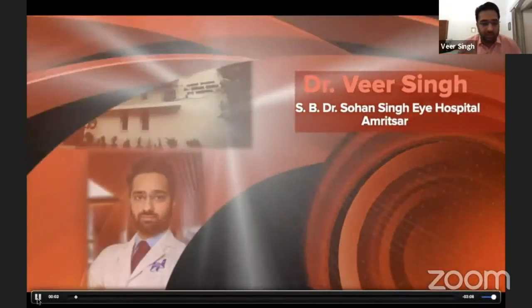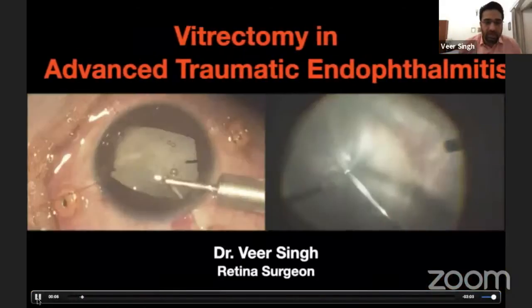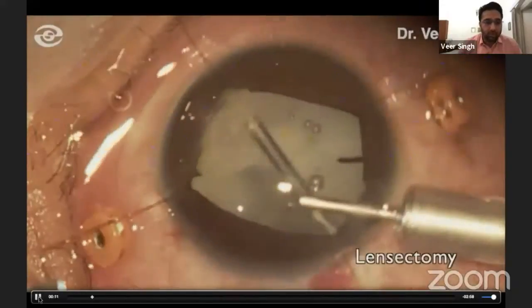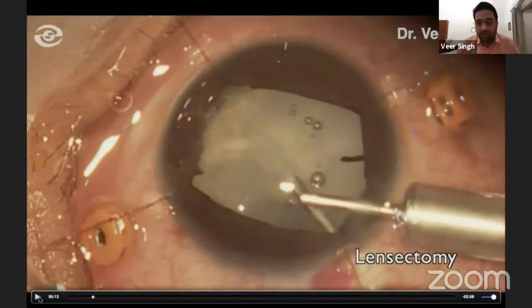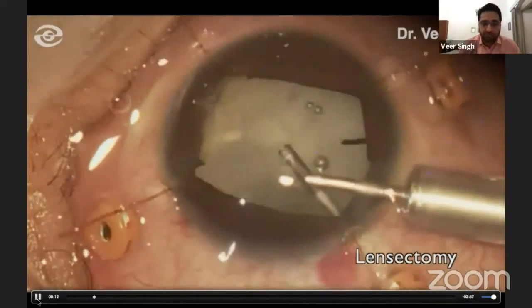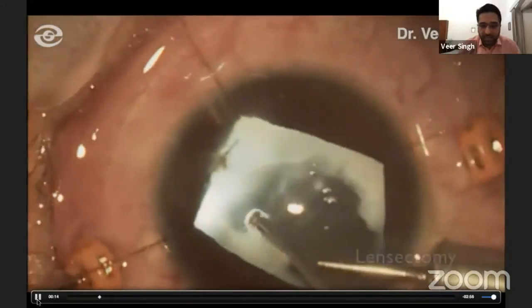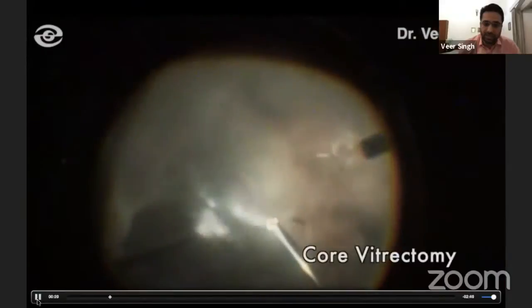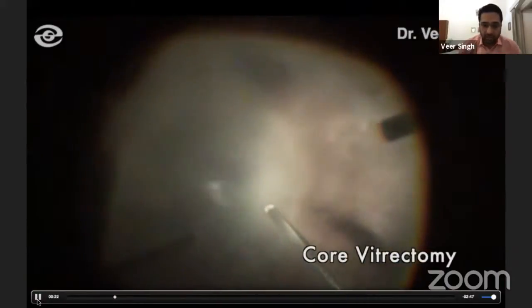To start with, I'd like to point out that after putting the trocar and cannula, I was not able to see the infusion from the back. So, after removing the AC exudates and putting iris hooks, I decided to put the infusion at the limbus to start with, did a lensectomy, and then after clearing the anterior vitreous and doing a proper lensectomy, I shifted the cannula behind, where I could see it well.